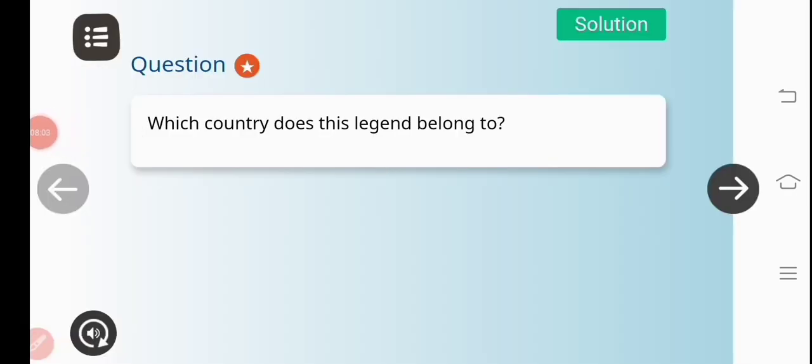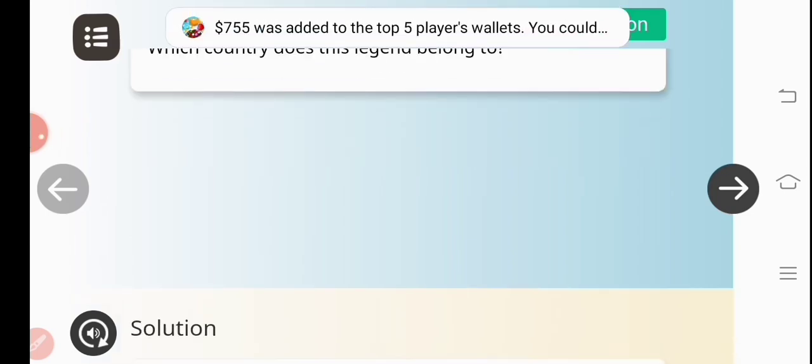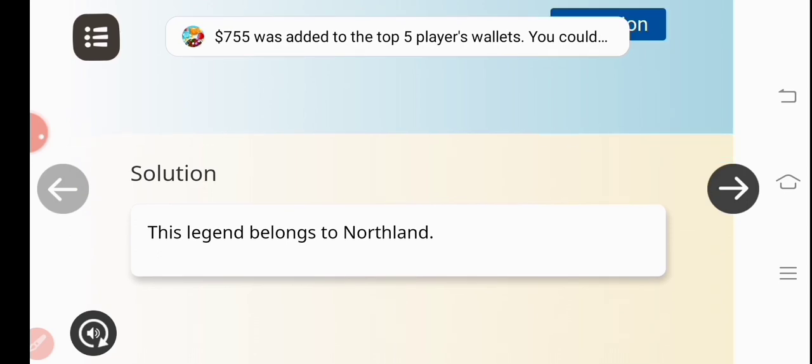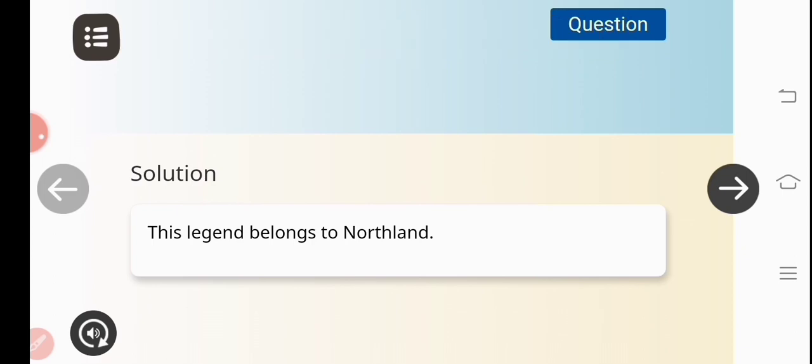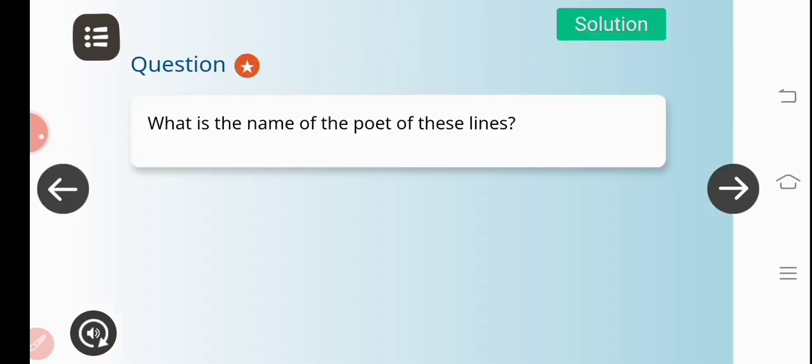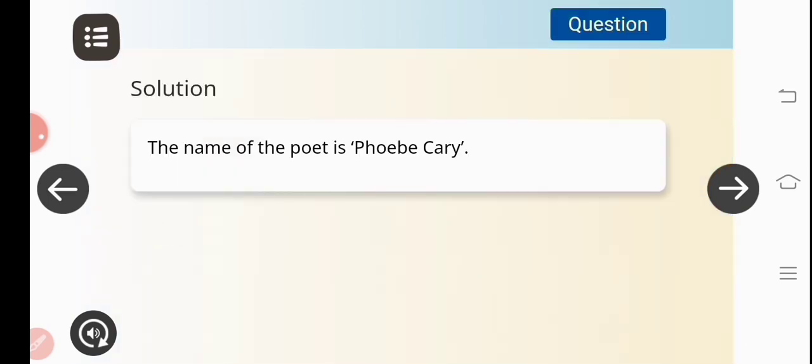Now in this part we'll see very short question answers. Which country does this legend belong to? The answer is, the legend belongs to Northland. Now we'll move and see another question. What is the name of the poet of these lines? The answer to this question is, the name of the poet is Pevi Carey.